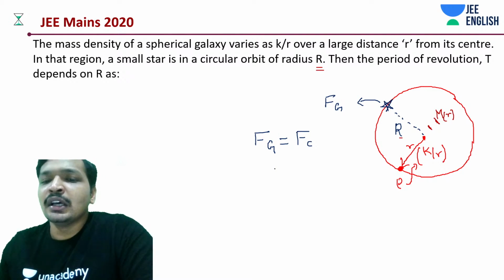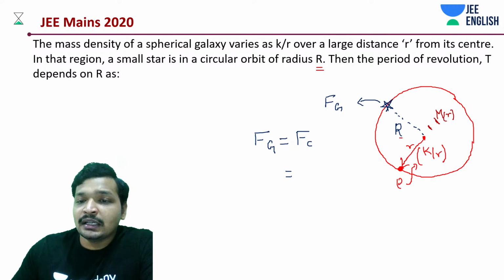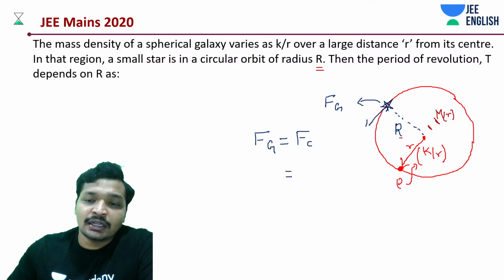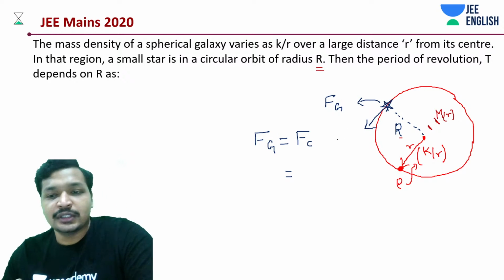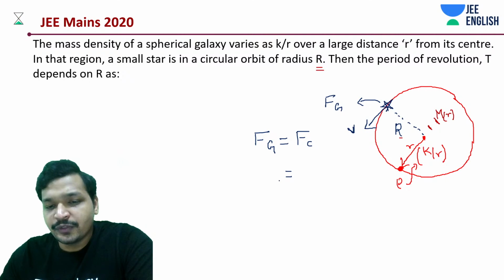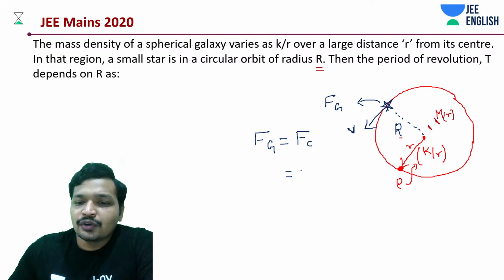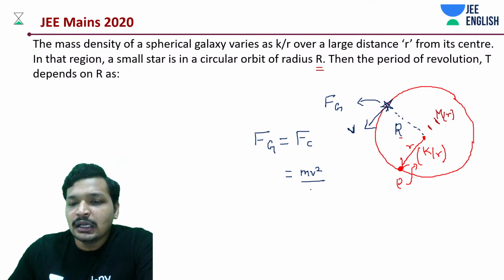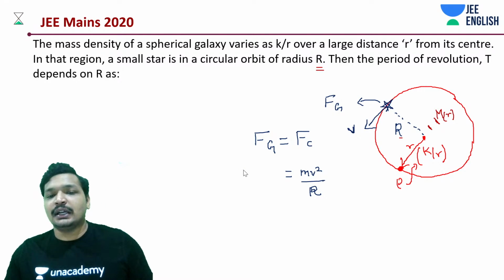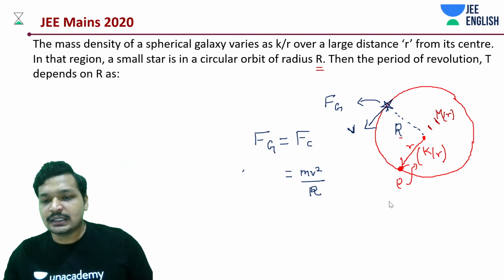That is when a star can revolve around this particular system. And this has some velocity, let's assume v. So we'll be saying mv square by capital R is equal to, here comes the really interesting thing.